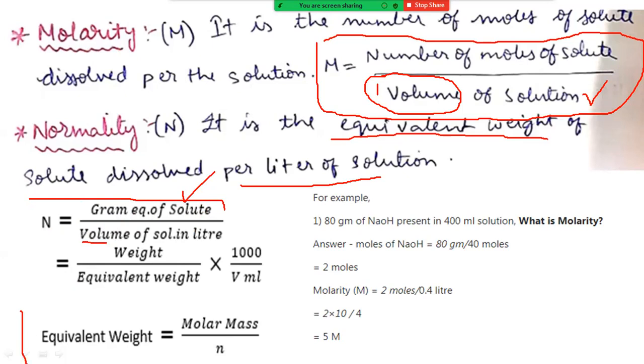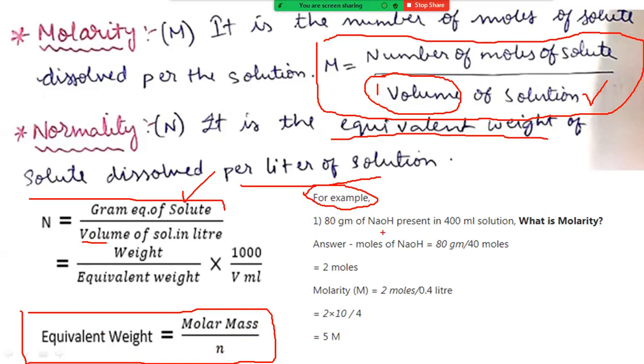Gram equivalent weight equals molecular weight or molar mass divided by n, right? For example, NaOH has a molecular weight of 40 and the valency is 1. So 40 by 1 is 40. So the equivalent weight of NaOH is 40.